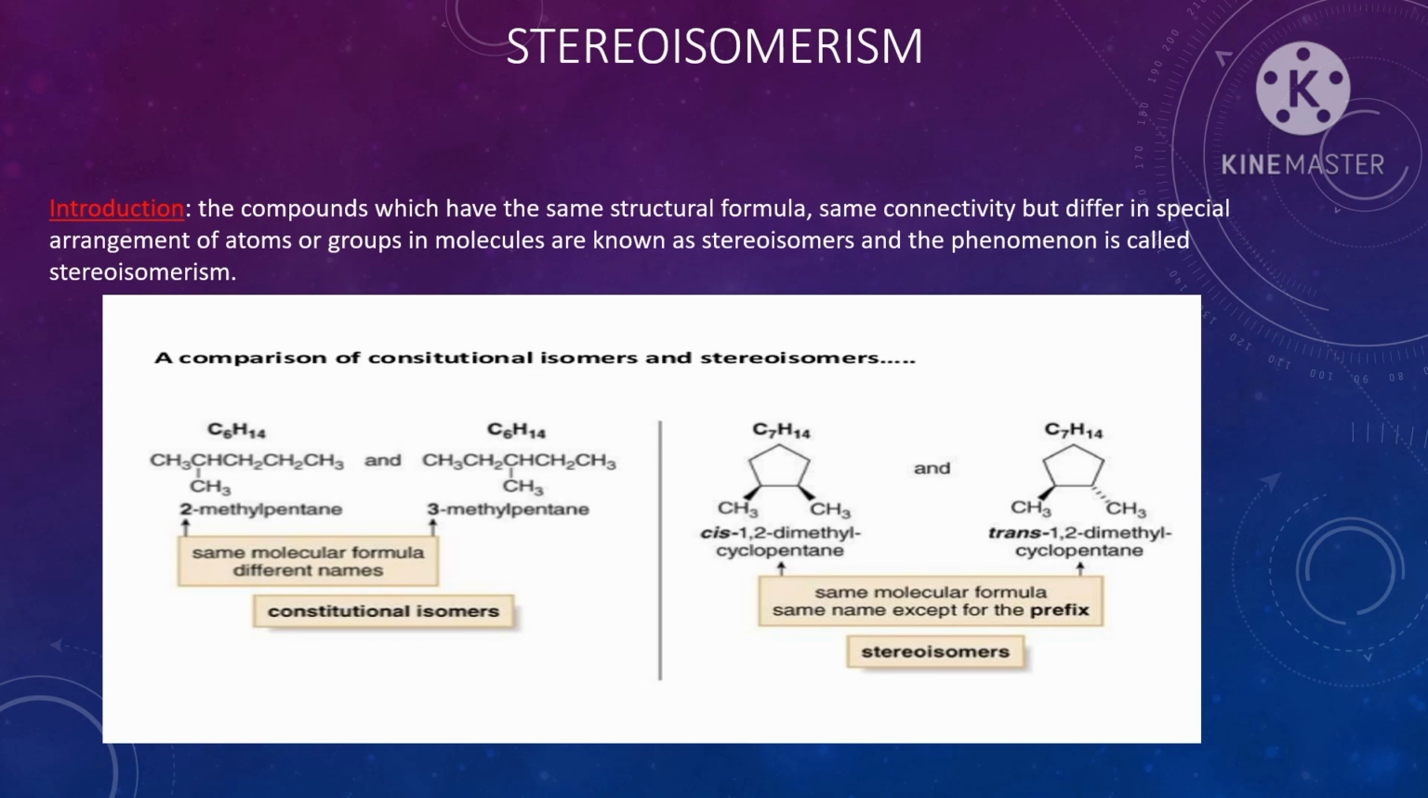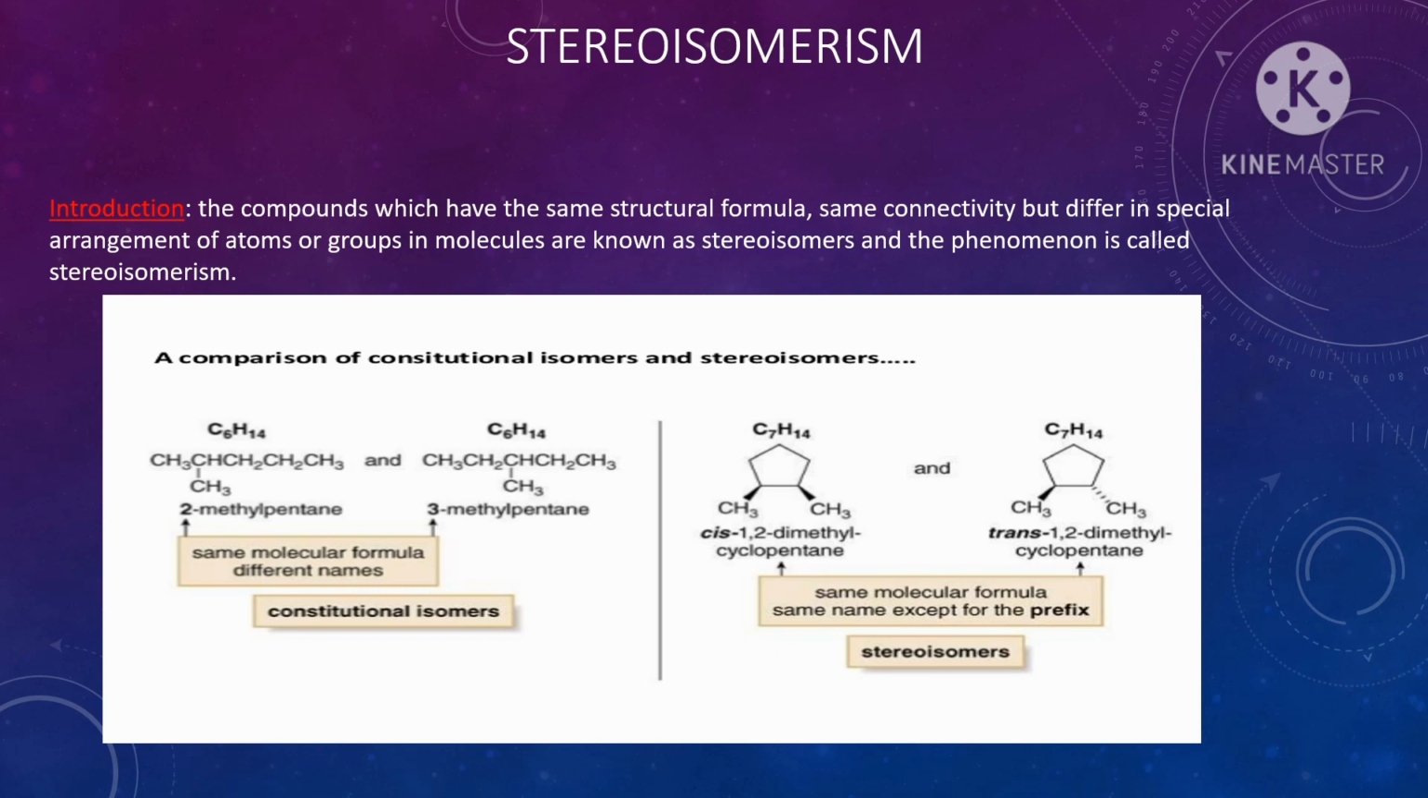In structural isomerism, the molecular formula is the same but the connectivity of atoms in a molecule is different. See the first example. The molecular formula is C6H14. It gives two types of structures, that is 2-methyl pentane and 3-methyl pentane. The molecular formula is the same but the connectivity of atoms is different, which is called structural isomerism.